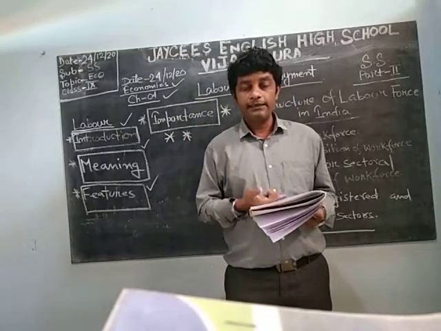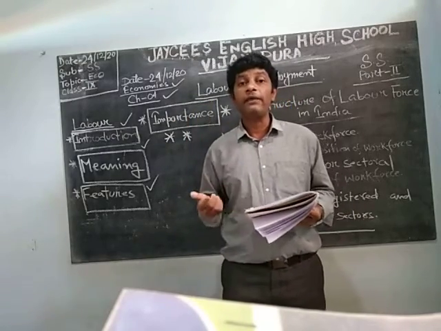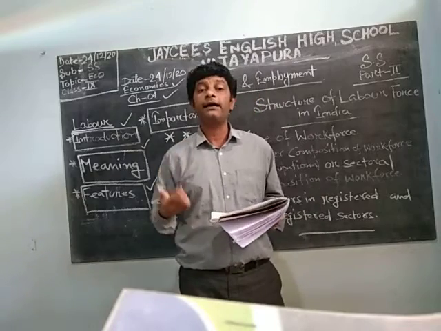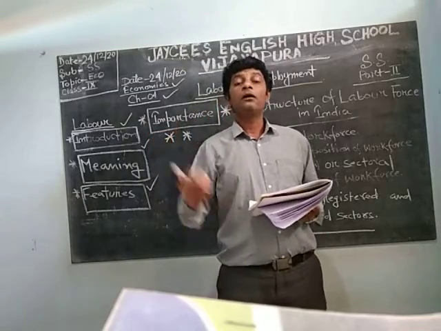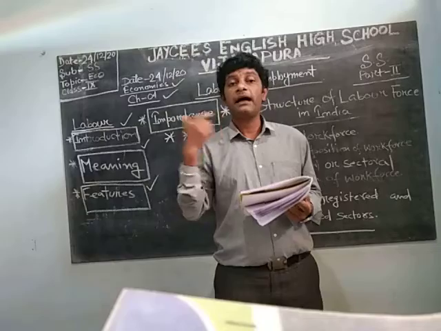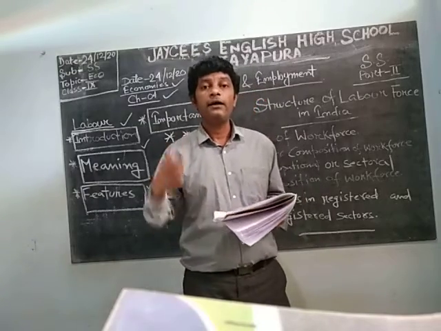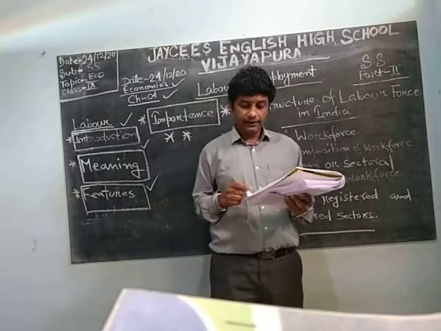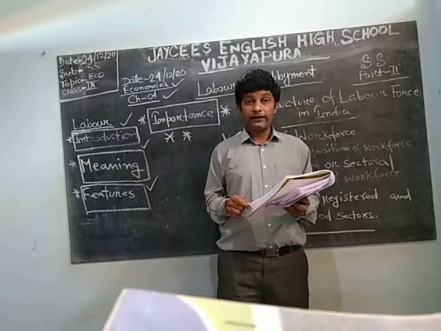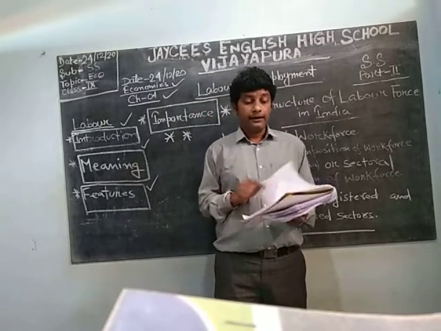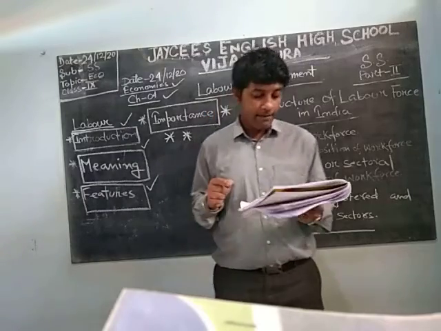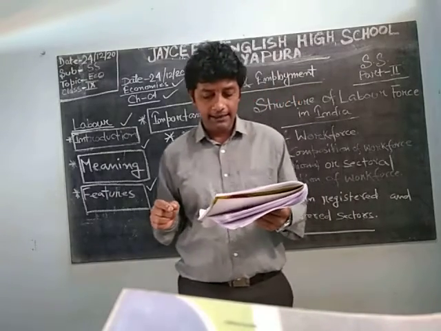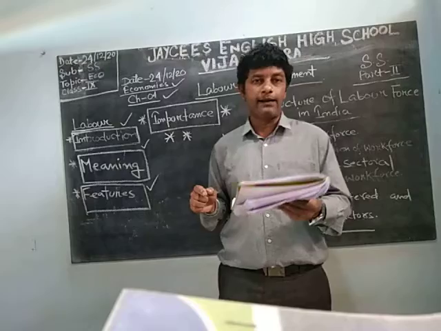So go through the chart first, go with the headings, and you don't have to memorize. These charts have been given only to make you understand which sector is having more workers than the other sectors. What I have told graphically has been given here. After this graph we can tell one thing, that about half of the working population is cultivators and agricultural laborers.